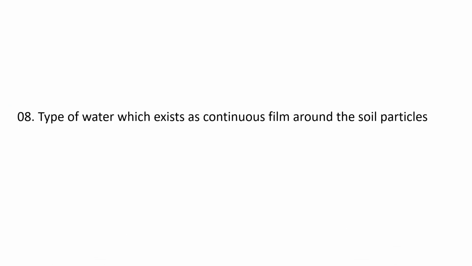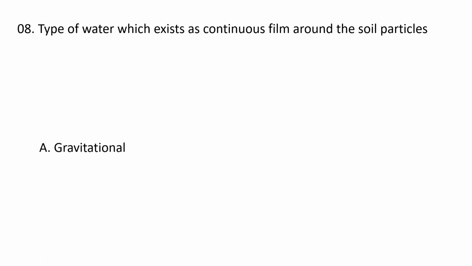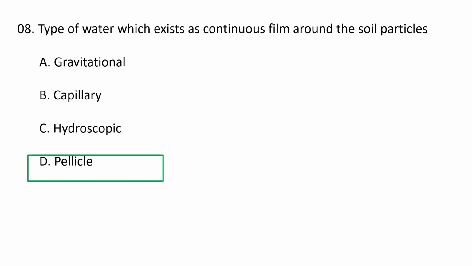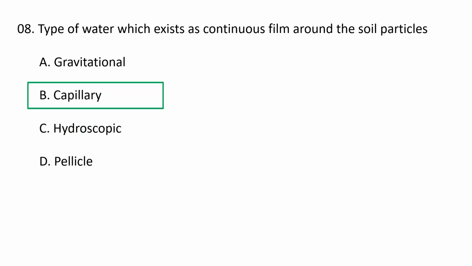Next question. Type of water which exists in continuous film around the soil particles is known as A. Gravitational water, B. Capillary water, C. Hygroscopic water and D. Pellicular water. So the type of water which exists as a continuous film around the soil particles is capillary water. Capillary water is held in pores that are small enough to hold water against gravity but not so tightly that roots can't absorb it. This water occurs as a film around the soil particles and in the pores between them and is the main source of plant moisture. As this water is withdrawn, the large pores drain first. B is the correct option.